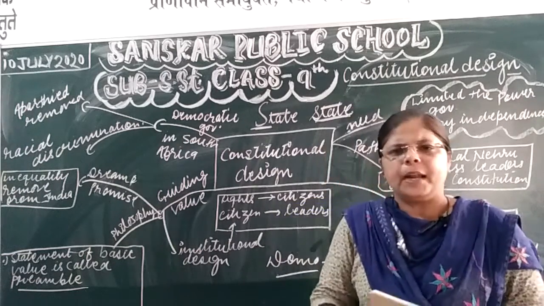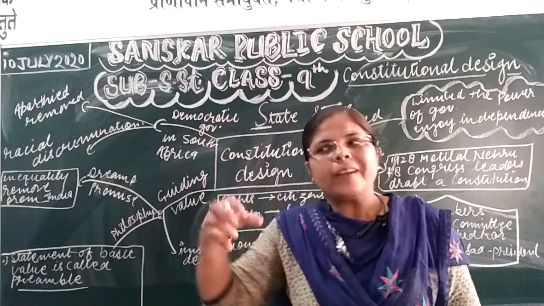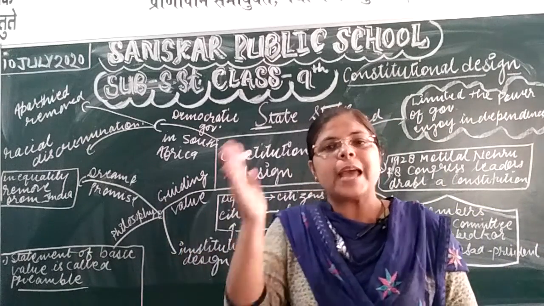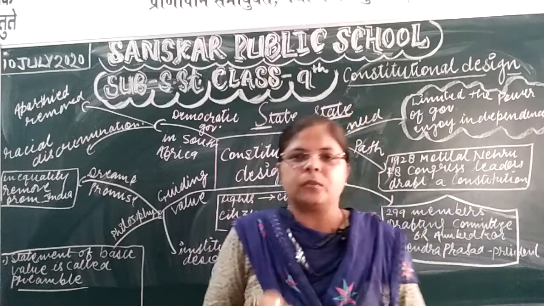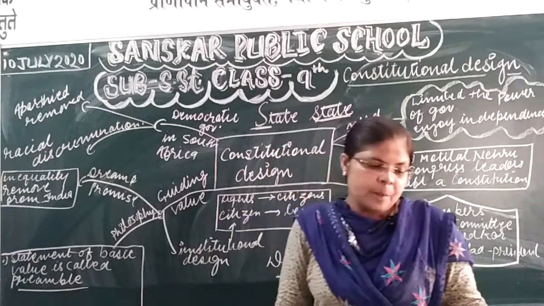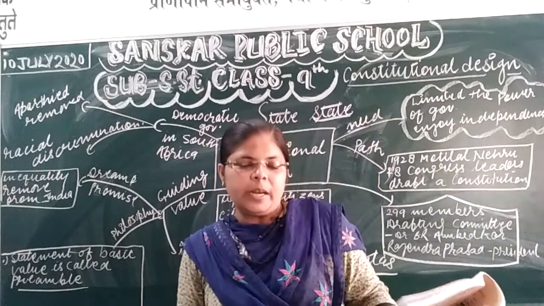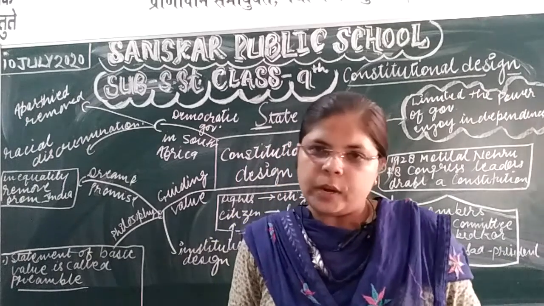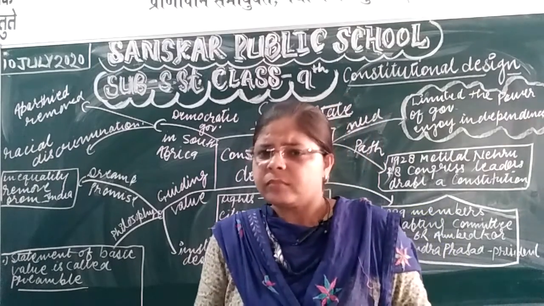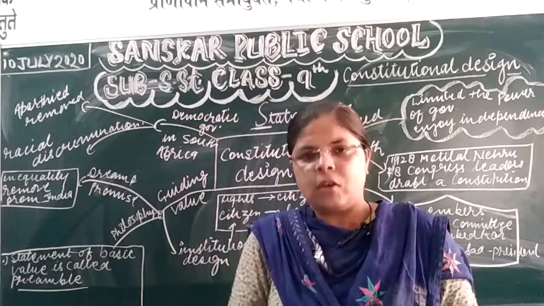Next, what is the preamble? In the preamble, it is the introduction to whatever is inside our constitution. Its introductory form is written on the first page of the constitution. That is: sovereign, socialist, secular, democratic, republic, justice, liberty, equality and fraternity. Because these are the features of the constitution.